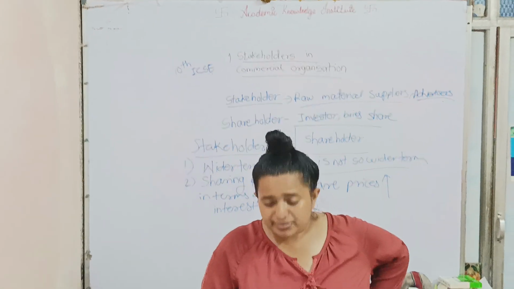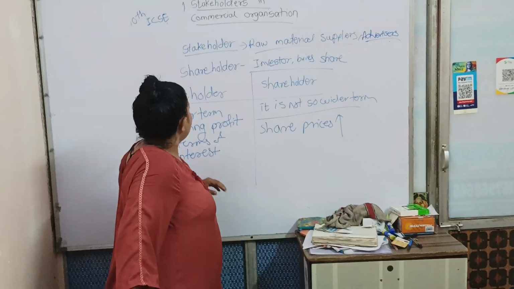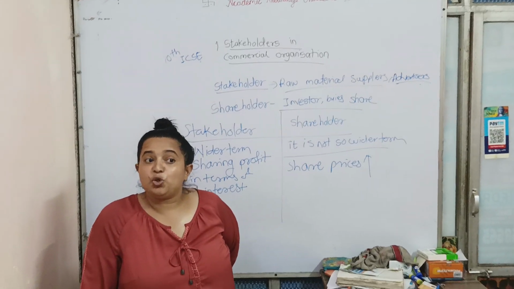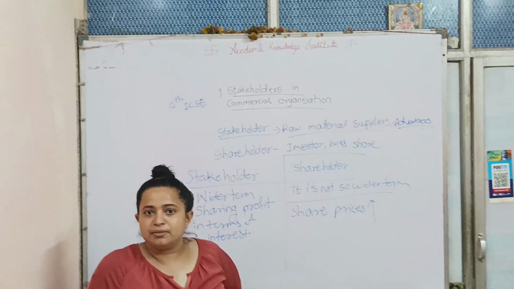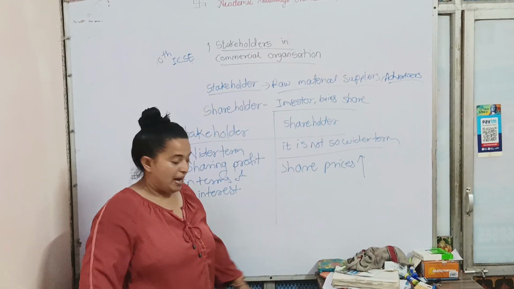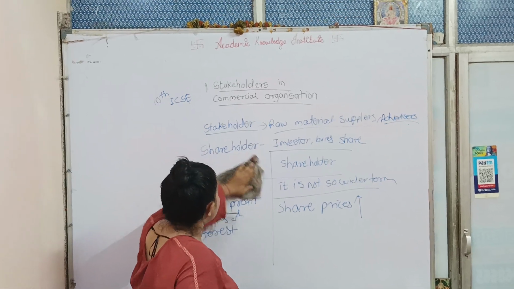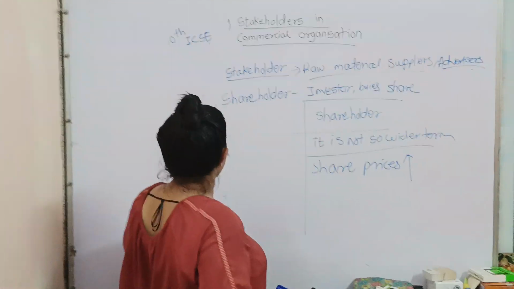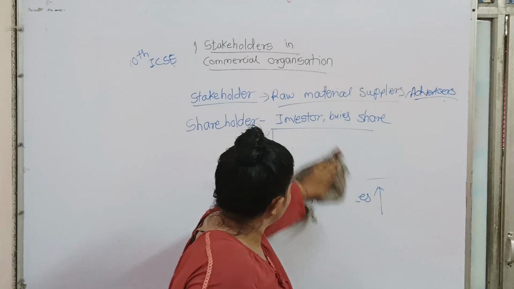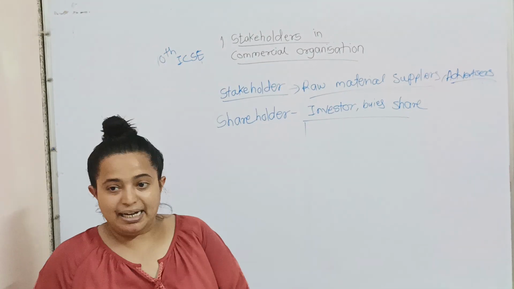Now the next term we are having is the customer. Now, tell me the difference between the stakeholder, shareholder, and customer. What is the role of customer in the company? To buy the product, goods. Right. The customer is only a person who is buying the goods. He is not directly involved. Is the shareholder the customer? No. Shareholder is not the customer.